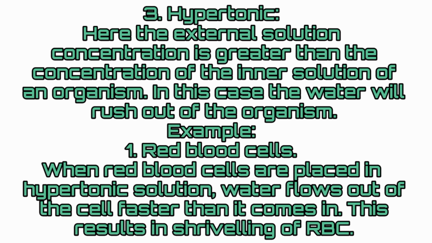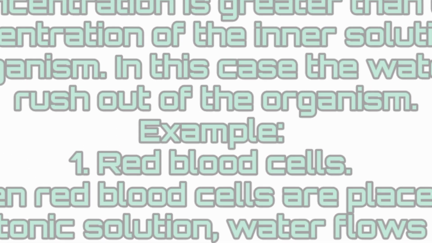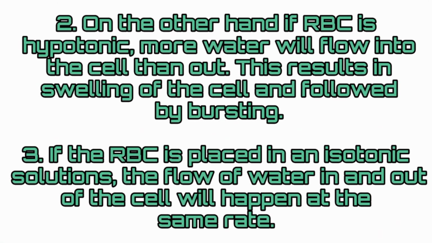Example, red blood cells. When red blood cells are placed in hypertonic solution, water flows out of the cell faster than it comes in. This results in shriveling of RBC. On the other hand, if the solution is hypotonic, more water will flow into the cell than out. This results in swelling of the cell, followed by bursting. If the RBC is placed in an isotonic solution, the flow of water in and out of the cell will happen at the same rate.